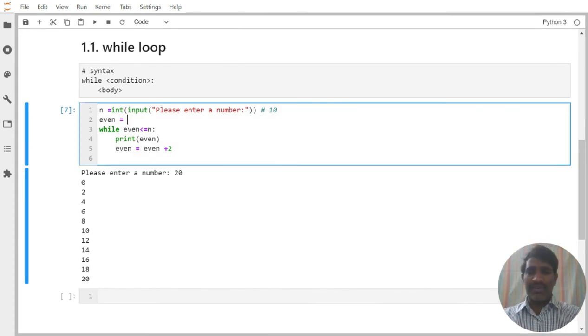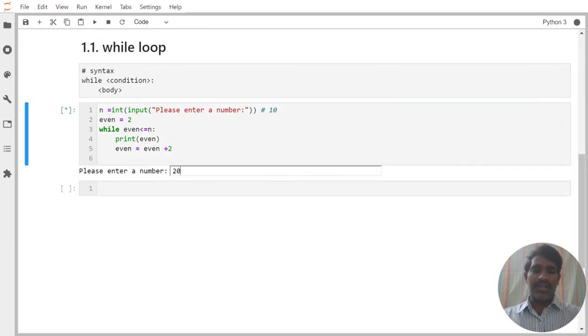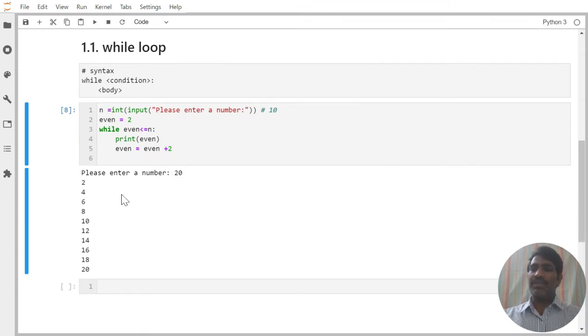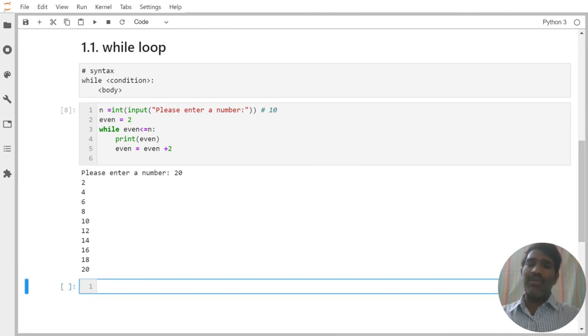Then change this one: the initial value is equal to 2. Try to change it, then execute this one, I want 20. Now we are able to see 2 to 20, this is what we are getting. We just have to see the output and accordingly change the code above. We will be able to understand what is happening. Is it clear? If it is clear, then I want to go for one more activity. We'll see it in the next session, the same while loop with one more activity.